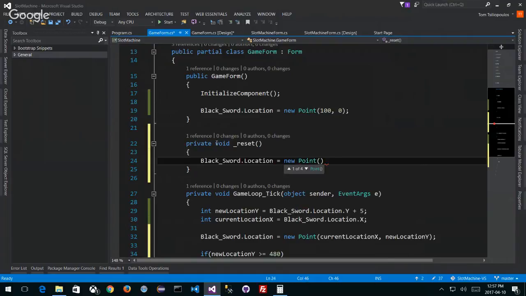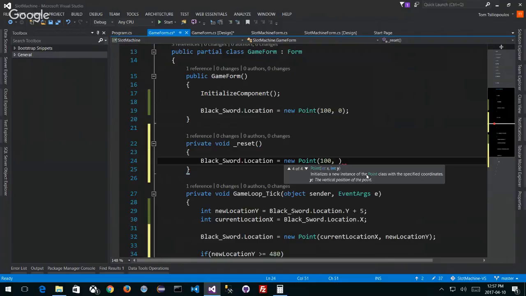Now this is interesting. Can I read the size of my object? Because the object itself, black sword, is actually a picture box, right? Well, we know the picture box dot width and height is automatically kept track of. So when I put my new point, the x is the same as my, which is 100.